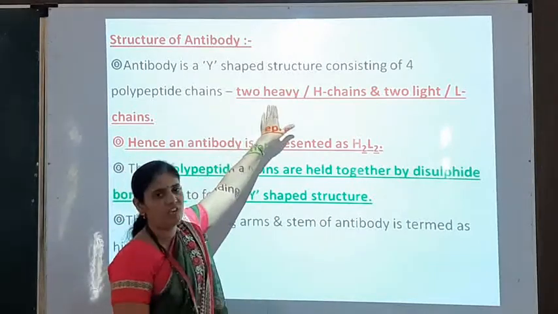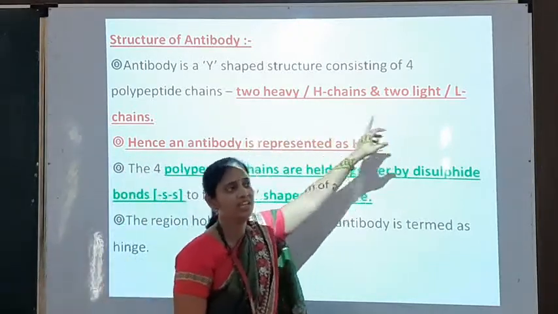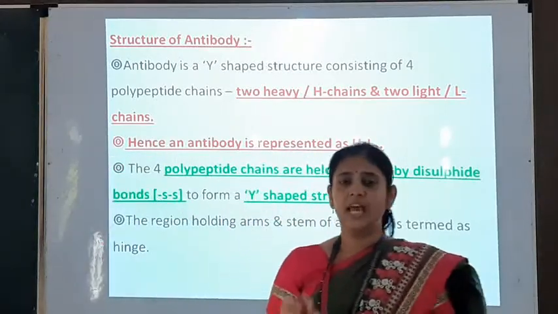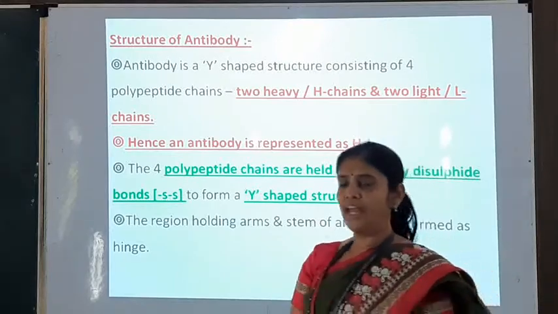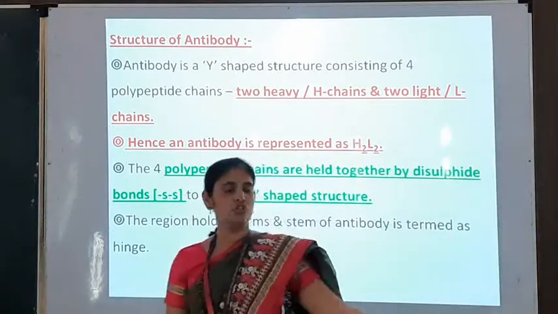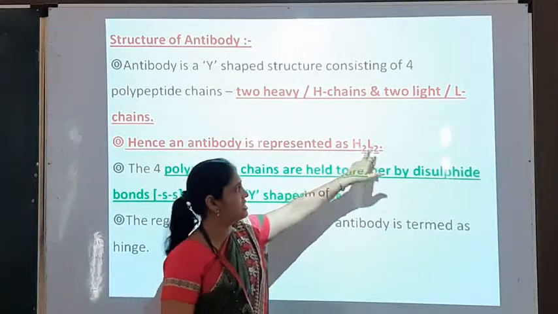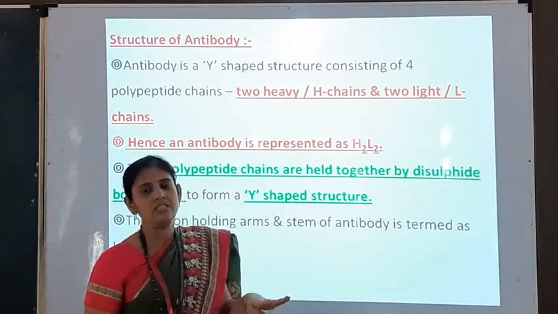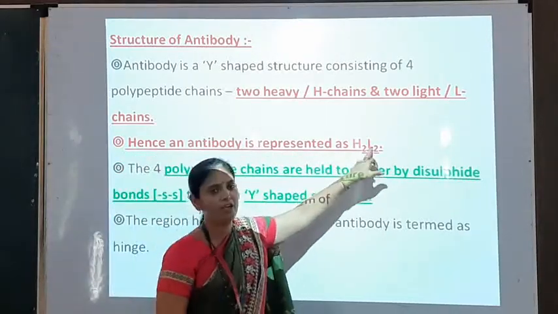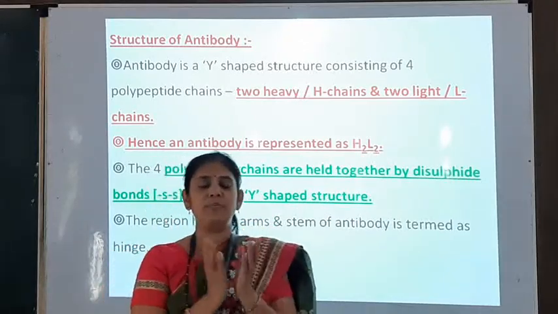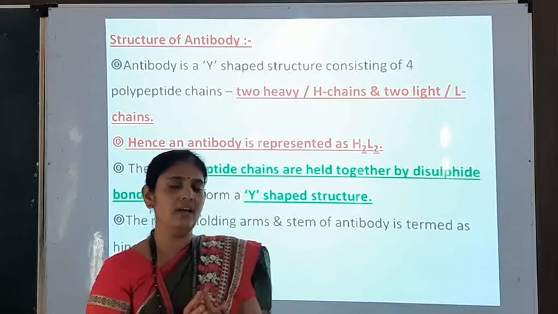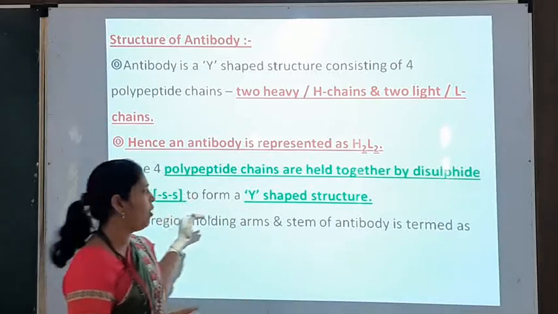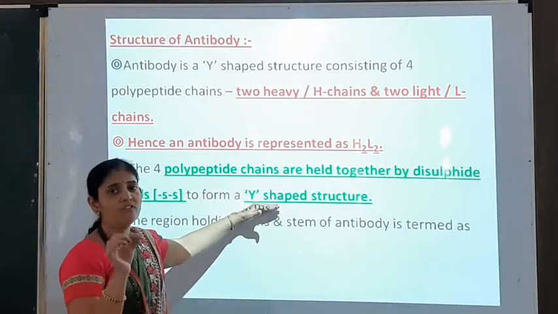Here there are 2 heavy chains which are called H chains and 2 light chains which are called L chains. 2 heavy chains and 2 light chains, and therefore the representation of the antibody can be done as H2L2. All these 4 polypeptide chains are held together by disulfide bridges or disulfide bonds, and there is formation of a Y-shaped structure.